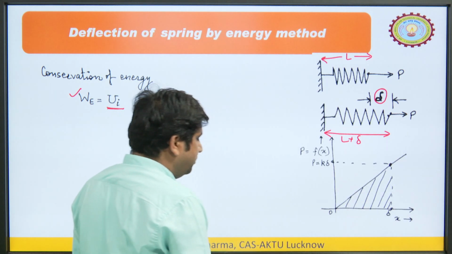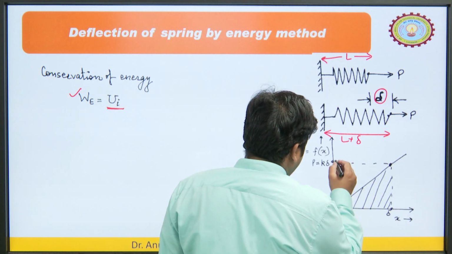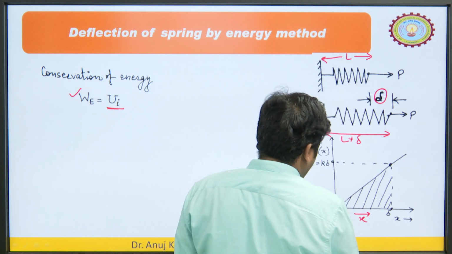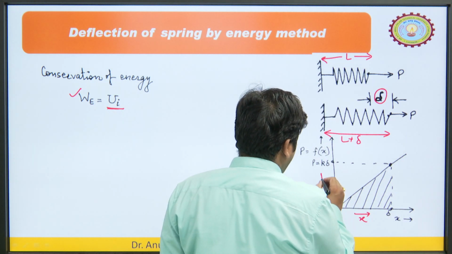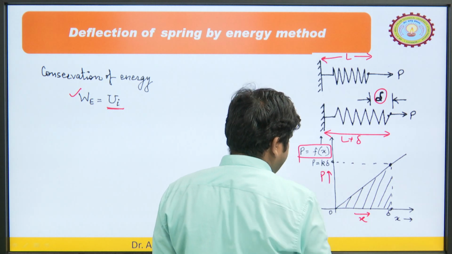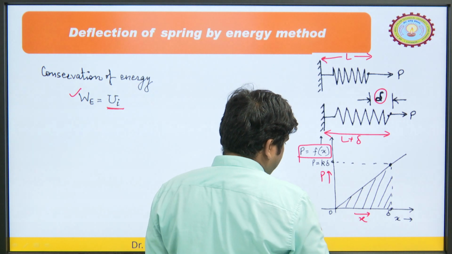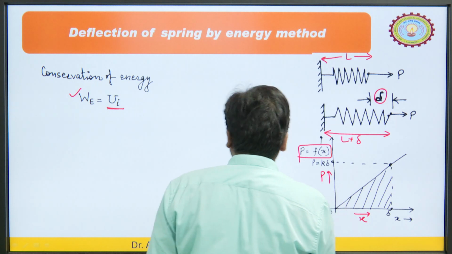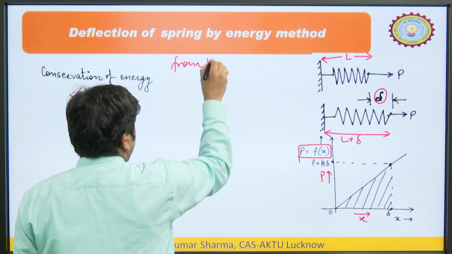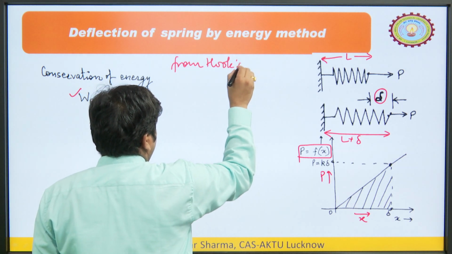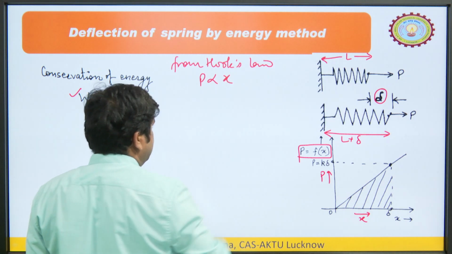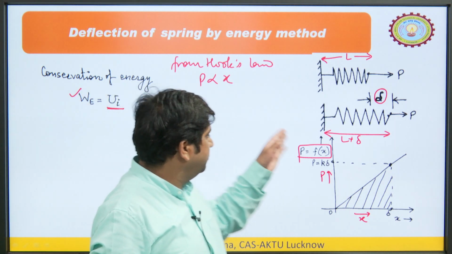So, if we draw this curve, let us say on the x axis we are taking the displacement and on the y axis we are taking the applied load. So, applied load would be the function of x, because from the Hooke's law this load is directly proportional to the displacement.